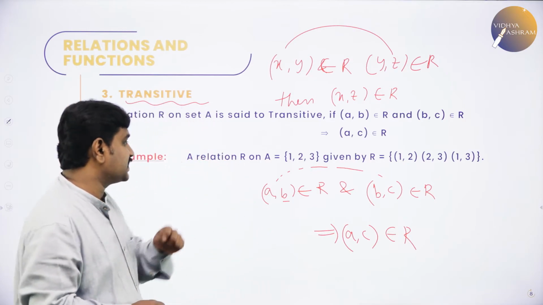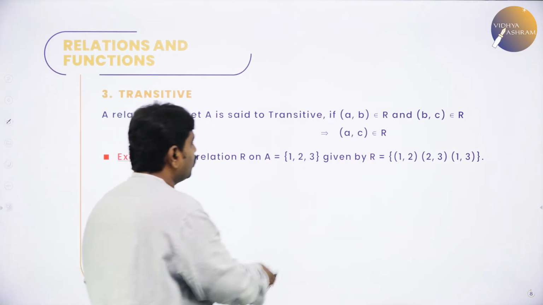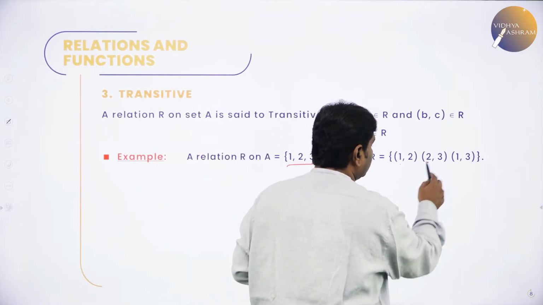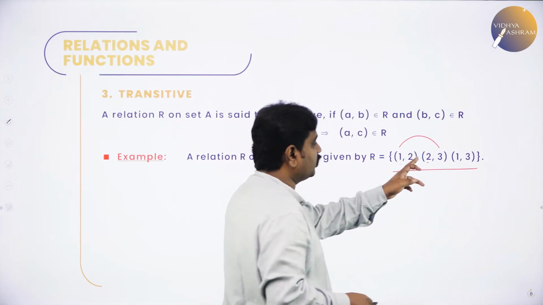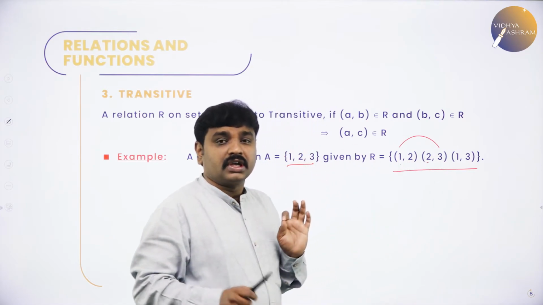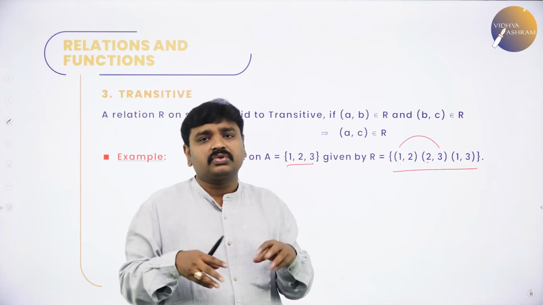For example, is less than. One simple example I took by taking 3 elements, 1, 2, 3 are set elements. 1 is related to 2 and 2 is related to 3. What is first and third? (1, 3) is also related. 1 is related to 2, 2 is related to 3 and (1, 3) is related. So, therefore, it is transitive. If you want to disprove transitive, you have to give an example. If you cannot disprove, then it is true.